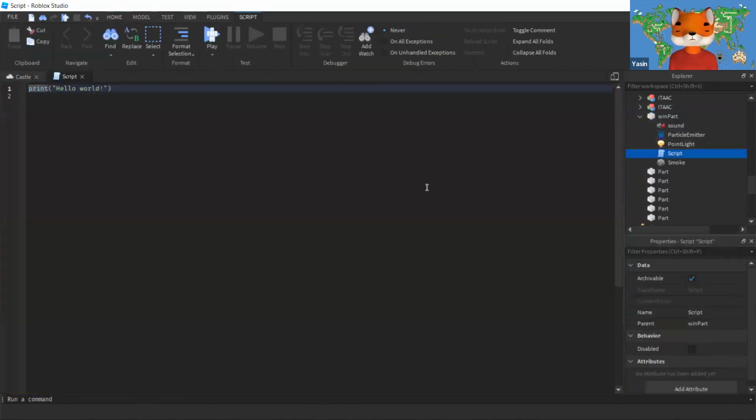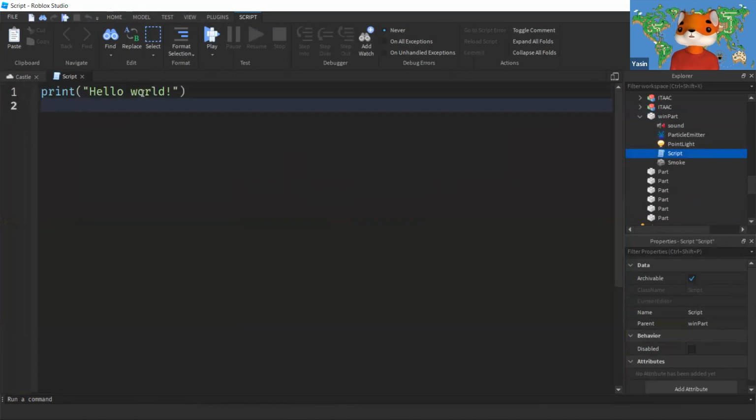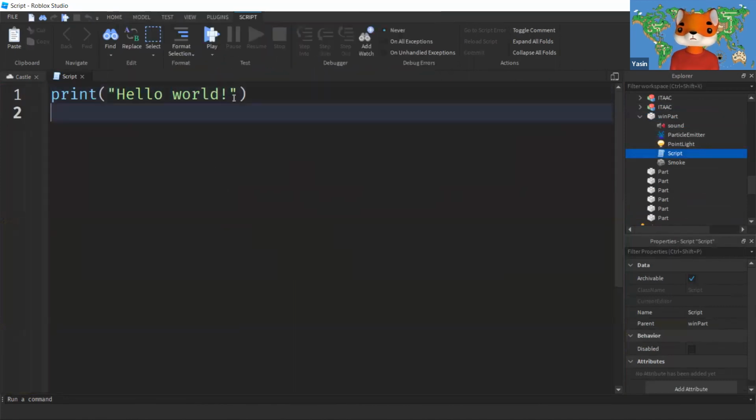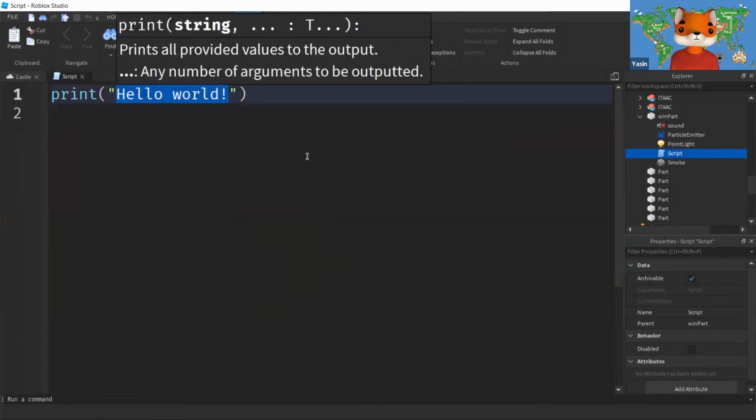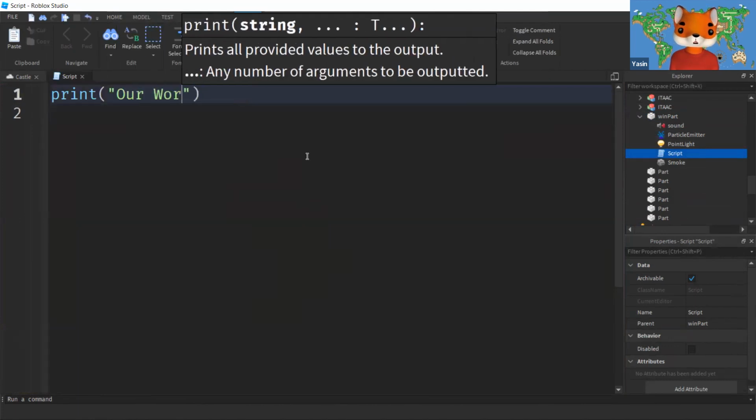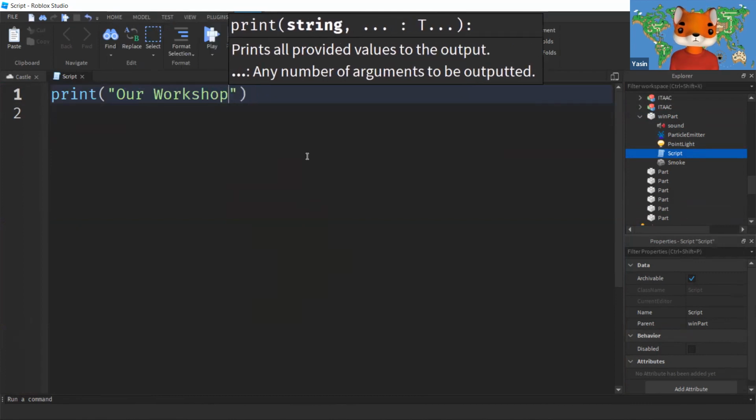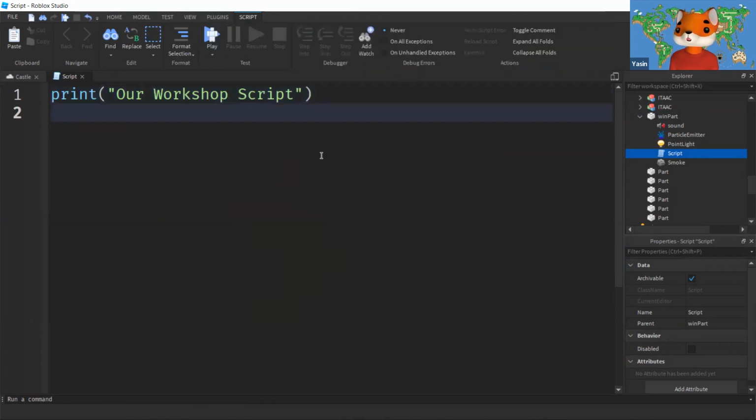Should you be worried about the script? Well, not really. This is your very first time seeing all this happening, so don't worry about the script at all. What the script is going to do, we're going to name the script as a workshop script. How is this going to work?